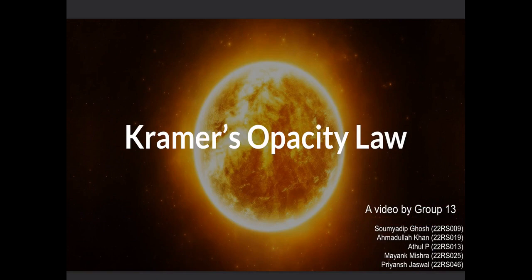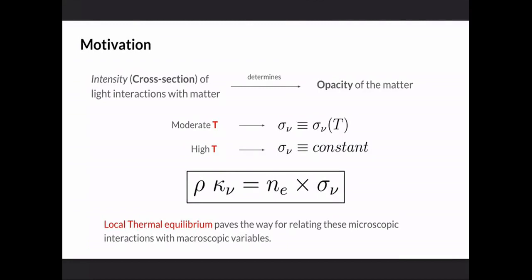Our topic is Kramer's opacity law. In this we will be discussing the density and temperature dependence of opacity by four primary sources. Intensity, or the cross-section of light interactions with matter, determines the opacity of the matter.